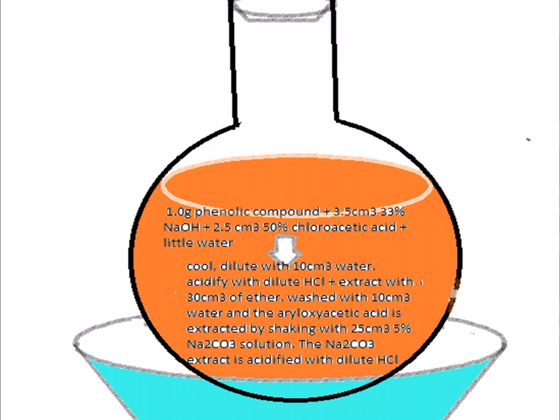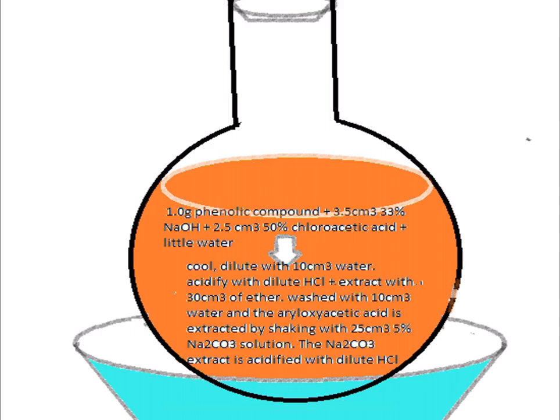It is cooled and diluted with 10 ml of water. Then it is acidified with dilute hydrochloric acid and extracted with 30 ml of ether. The reaction mixture obtained after heating for 1 hour in a water bath is cooled, and 10 ml of water is added again to dilute it, then acidified by adding dilute hydrochloric acid, and extracted into 30 ml of ether.